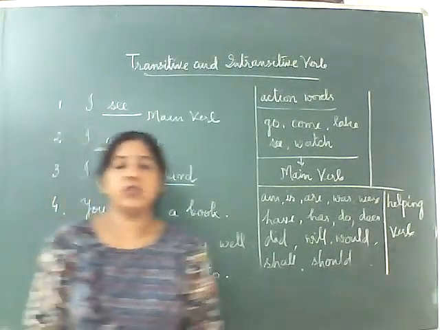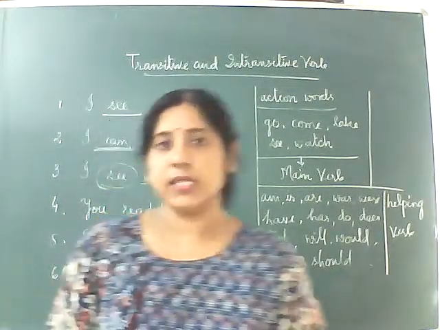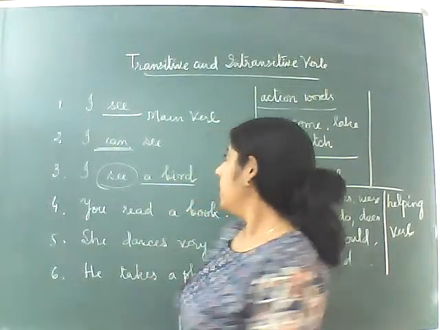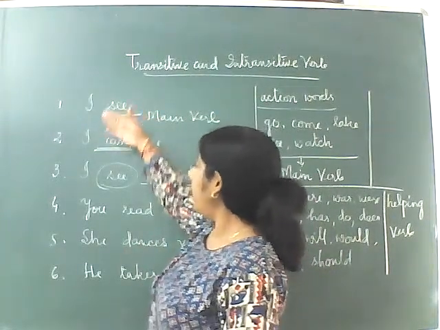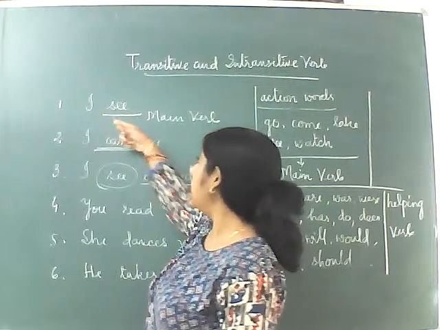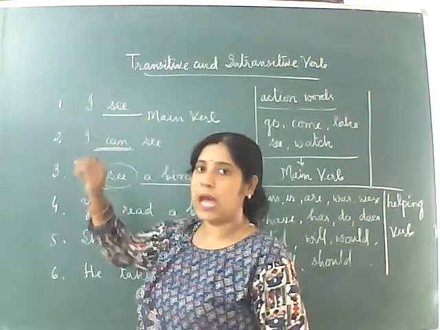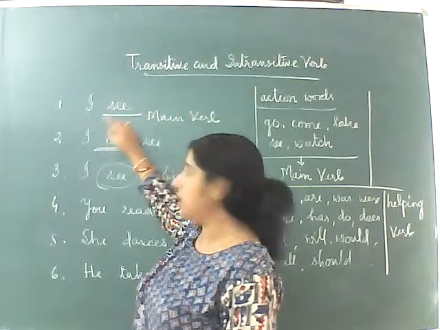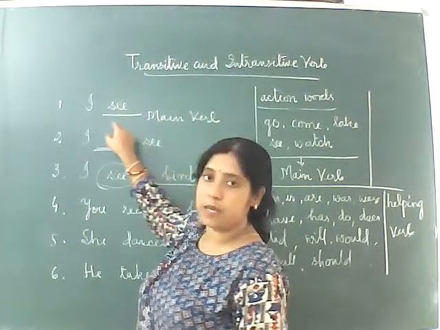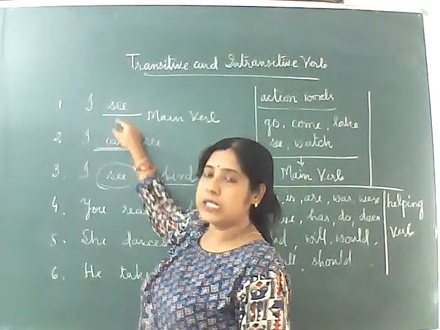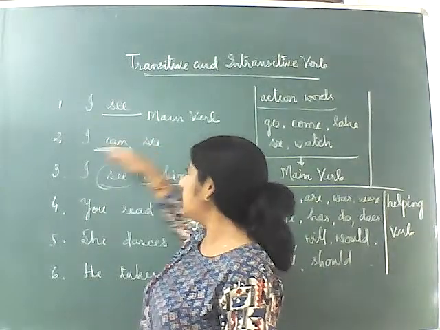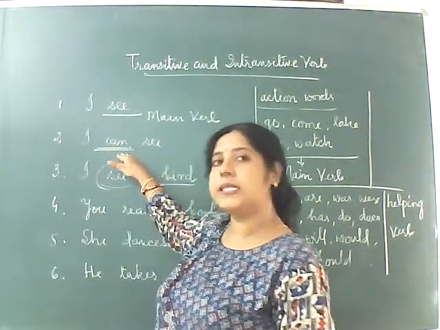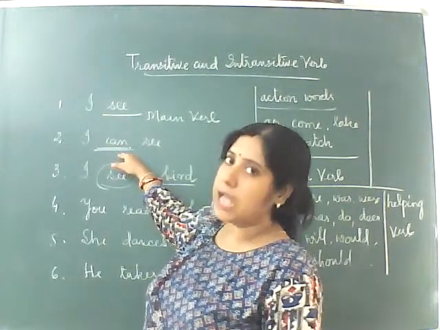Okay, children, so what are we discussing? We are discussing verbs. Now here I have written certain examples. See here: I have only a subject and a verb. I don't have any object, but here this see is working as a main verb. In the next example I have used can. Can is a modal, or we can say an auxiliary or helping verb.